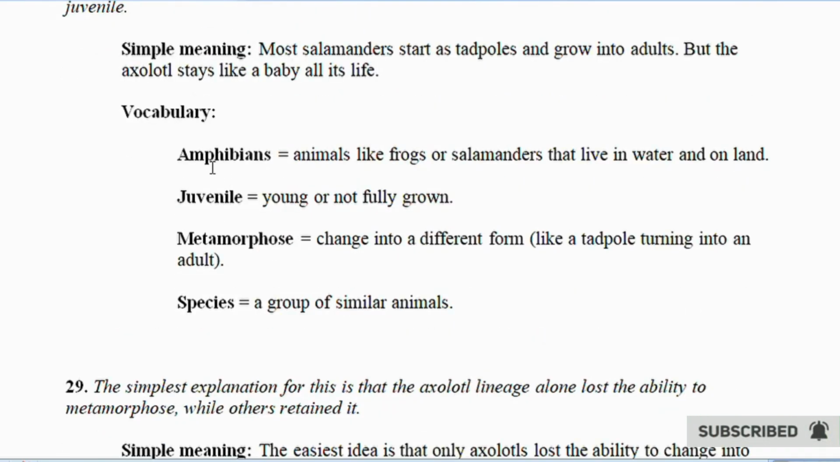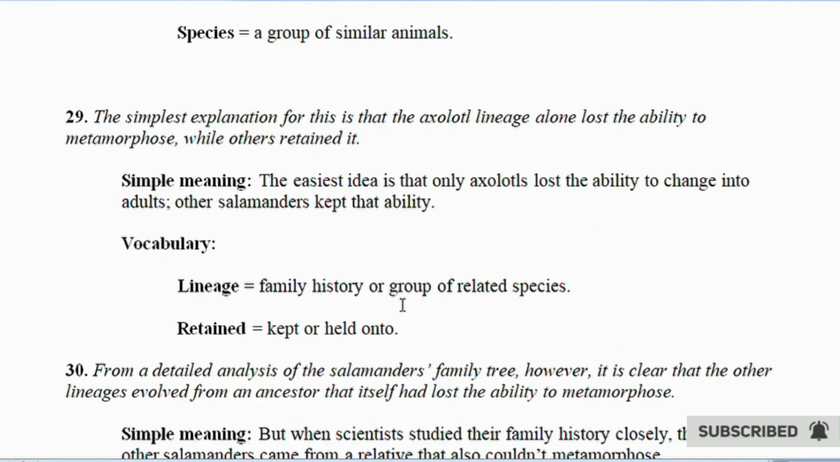Vocabulary. Amphibians equals animals like frogs or salamanders that live in water and on land. Juvenile equals young or not fully grown. Metamorphose equals change into a different form. Like a tadpole turning into an adult. Species equals a group of similar animals.